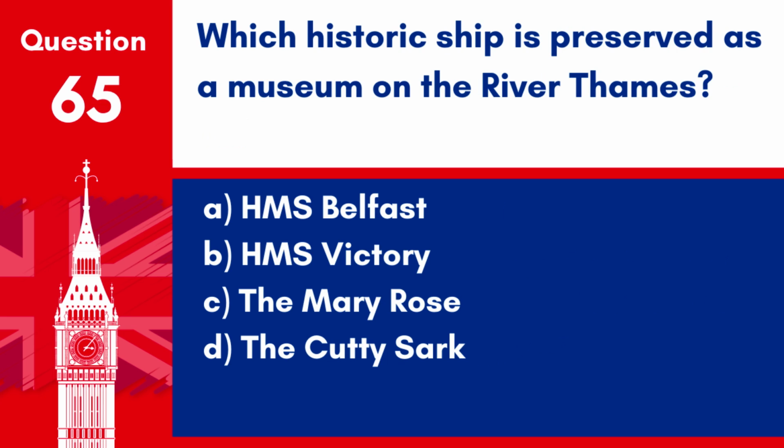Question 65. Which historic ship is preserved as a museum on the River Thames? A. HMS Belfast. B. HMS Victory. C. The Mary Rose. D. The Cutty Sark. Answer D. The Cutty Sark. This historic clipper ship is preserved as a museum on the River Thames, celebrated for its speed and design.